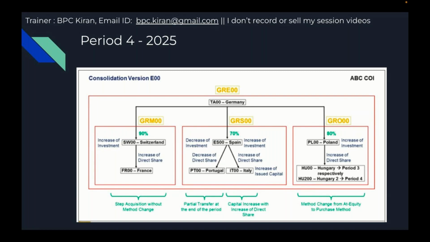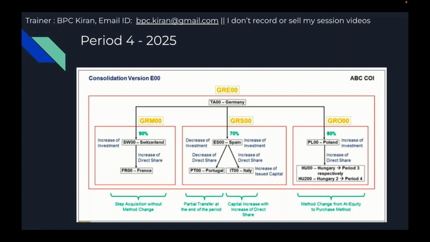So why do we need to create a new consolidation unit and configure it? When you configure the system and see the first consolidation, the Hungary first consolidation period is period 3, 2025. Now the accounting method change happened in period 4.